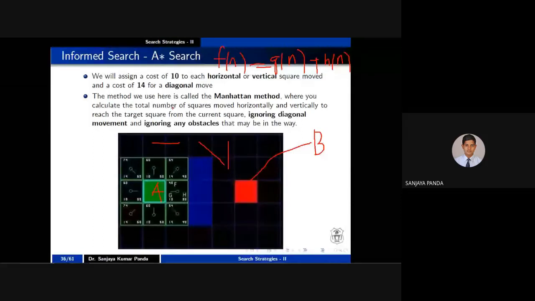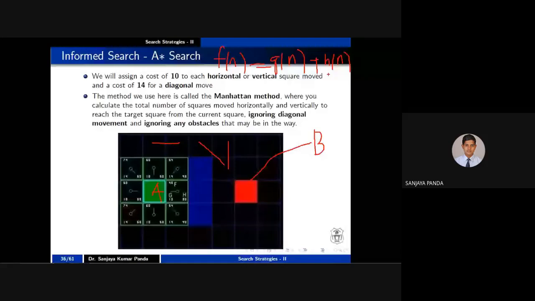There are some constraints they have used. While calculating the g of n value, diagonal moves are allowed. But whenever they are calculating the h of n value, diagonal moves are not considered. This is a constraint. If you are taking some other problem, you can ignore it.